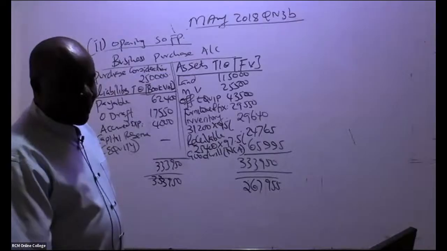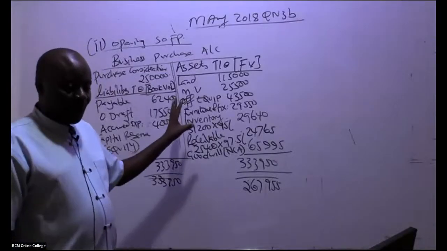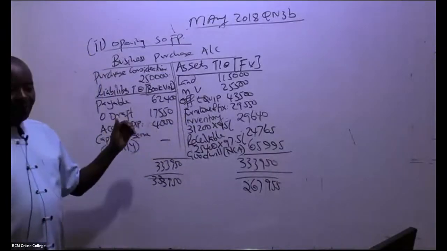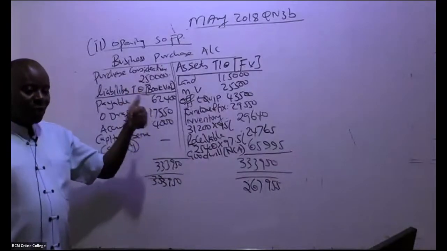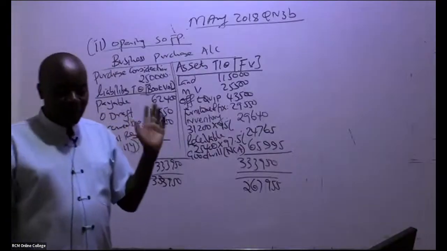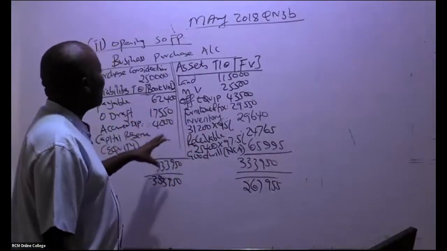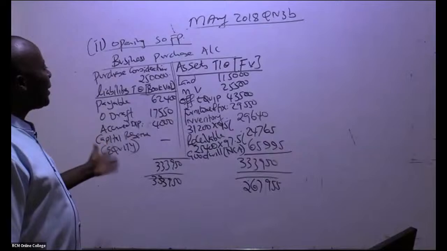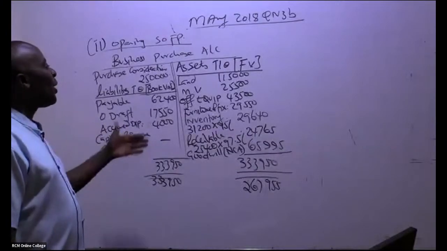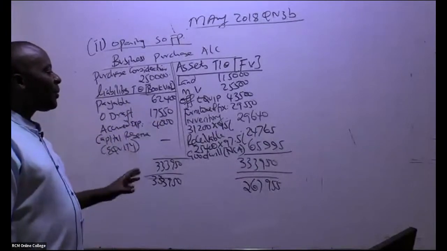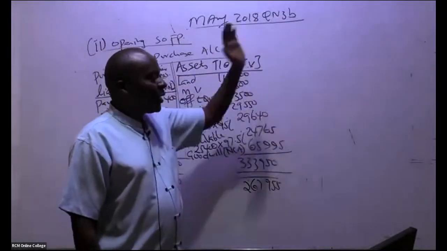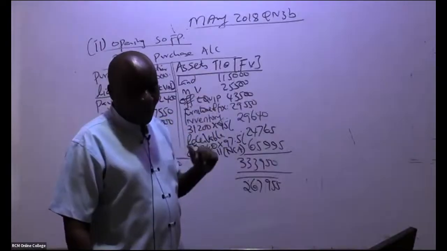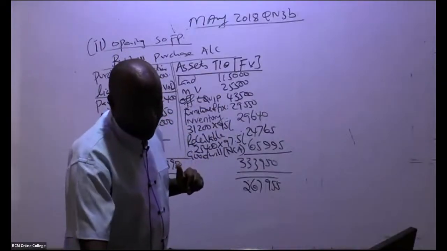So is that okay, ladies and gentlemen, up to here? Basically, I do this to get goodwill for my statement of financial position, or capital reserve. So this account is not a must. In an exam, don't do it because you don't have the time. When you are arranging, when it comes to goodwill, tell the examiner to go and work that figure out.